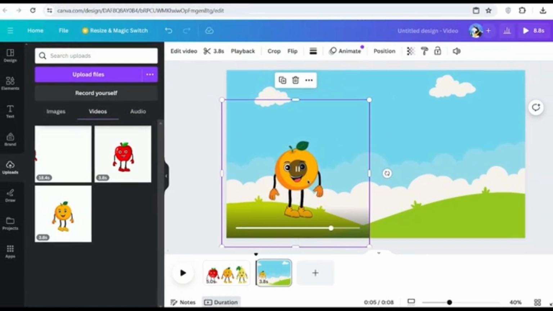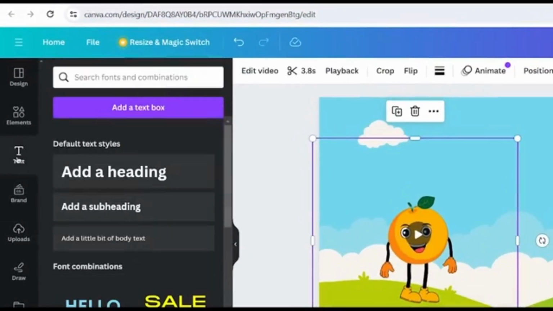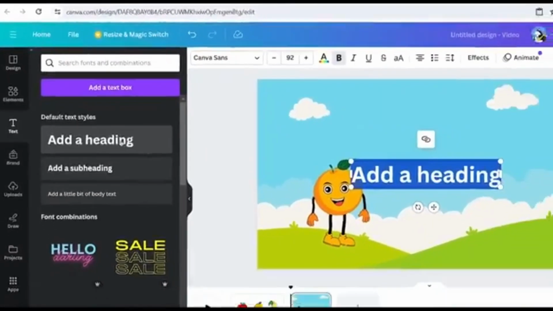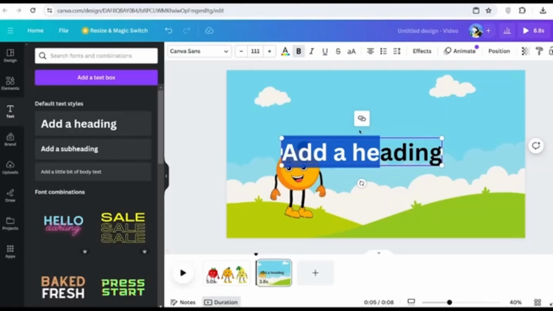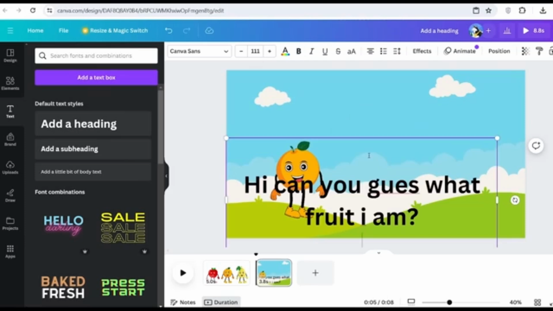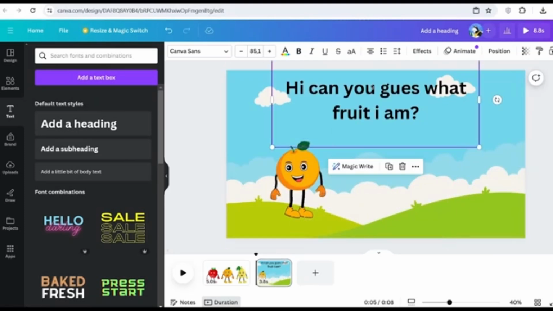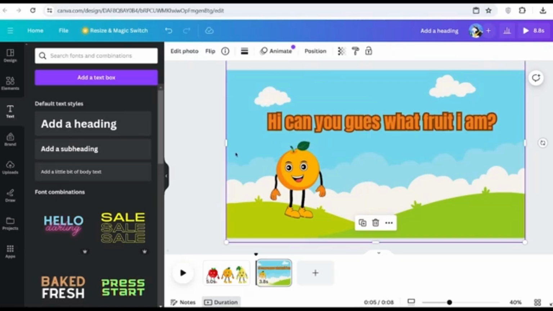but from here, you need to make it more visually appealing. In order to do this, you'd want to add in the text of what your character is actually saying. So in order to add in the text, you want to click onto where it says Text. Click onto Add a Heading. Simply expand the sizing of this. Go back over to your scripts, copy your scripts, come back over to Canva, delete this, paste it in, and then once it's in, you want to go ahead to further adjust it to better fit your scene. You could adjust the text font, the sizing, the color that affects the animation. You do it however you feel like looks best. And now voila, this is what we're working with so far.